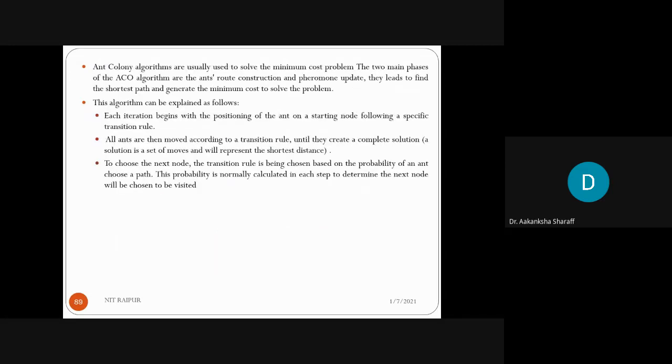Ant colony optimization is usually used to solve minimum cost problems, and there are two main phases, that is, ant route selection construction and pheromone update. These are very basic things which we have to keep in mind, that is, the route selection and the pheromone update.